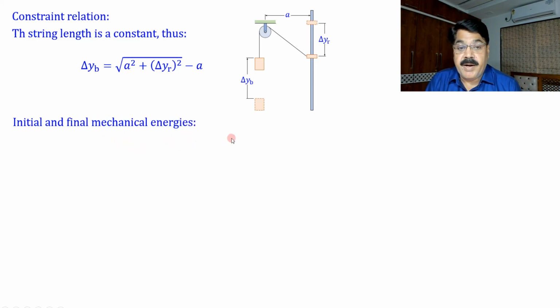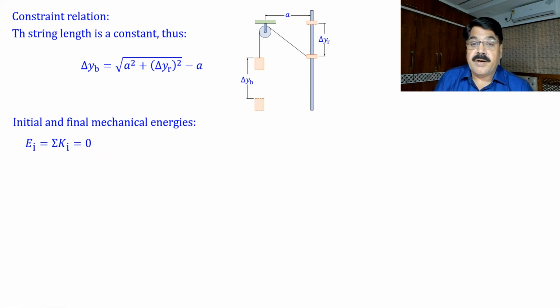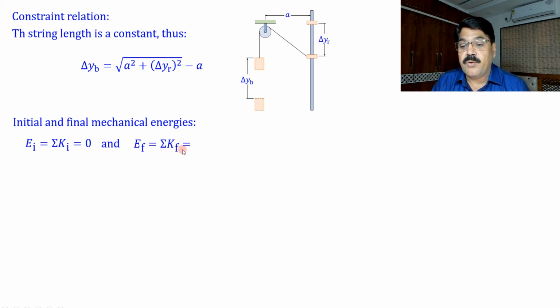What is initial and final mechanical energy? Initial energy is what? Summation Ki equal to 0. Why? Because we have considered the ring and the block as a system. So the only internal force is the tension, so no potential is defined here. So the entire mechanical energy is the total kinetic energy. So initial mechanical energy is initial total kinetic energy, 0. Again, final mechanical energy will be final total kinetic energy, that is also 0, because the ring starts from rest and finally it stops. So both these initial and final kinetic energies are 0.